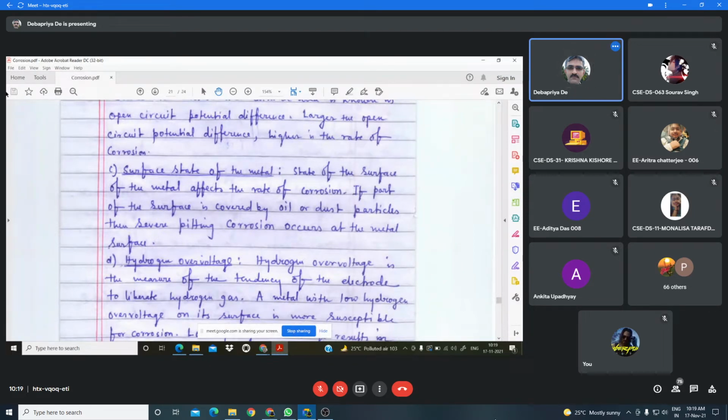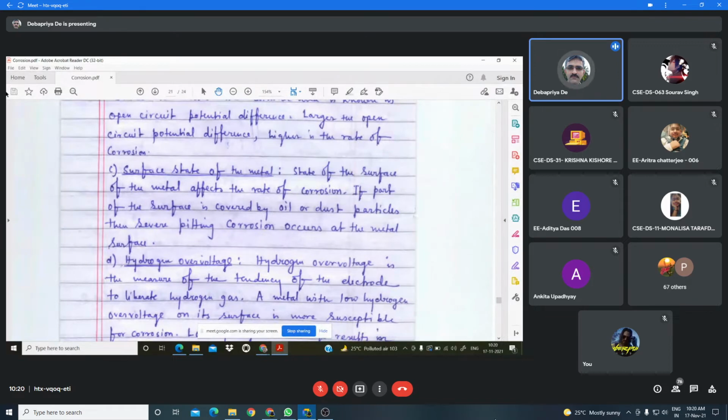If the volume of the layer formed on the metal surface is more than or equal to the volume of the metal, then the layer is non-porous in nature. Therefore, further corrosion of the metal is prevented, because the corrosive gases cannot come in contact with the metal.